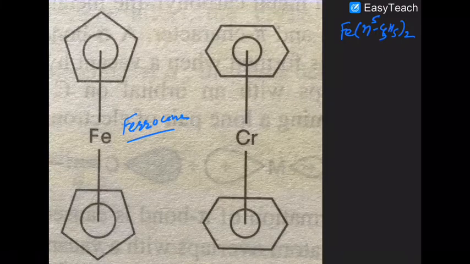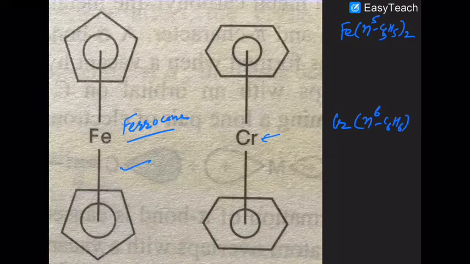This is also dibenzene chromium 0, because chromium here is in the 0 state. Are you getting that or not? How will you represent chromium here? You will represent it as Cr(eta 6-C6H6)2. Eta stands for the number of carbon atoms involved in pi bonding in the ligand.